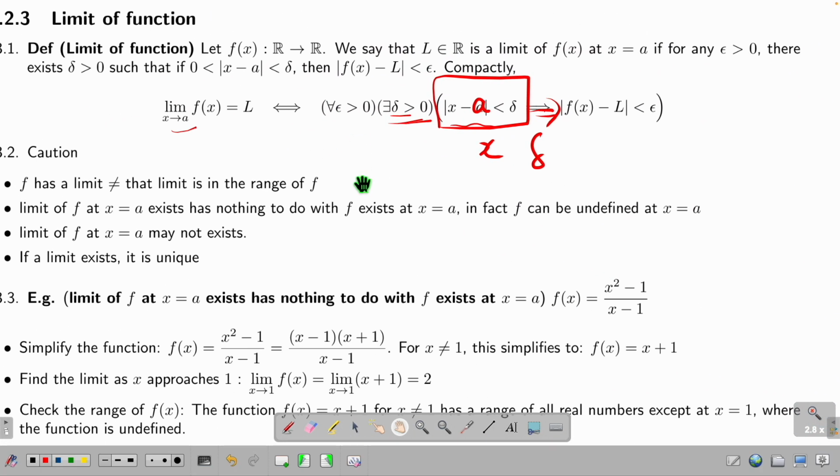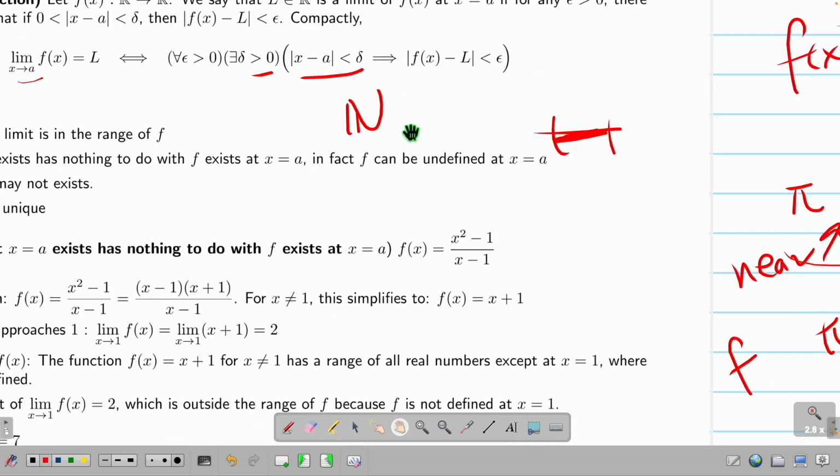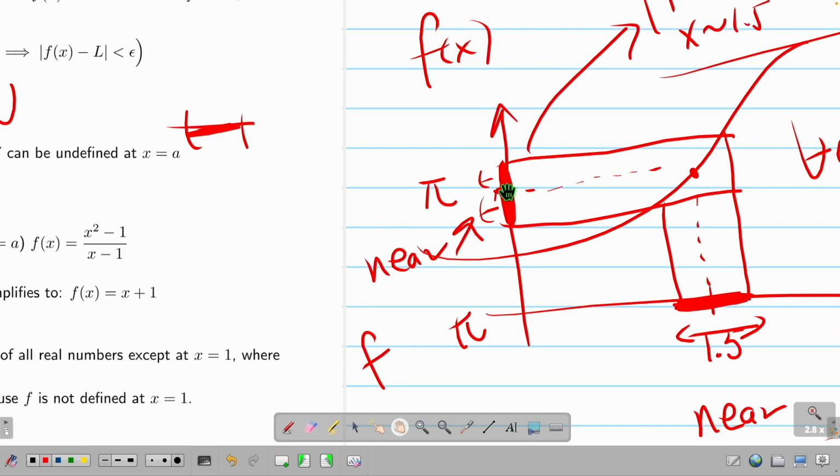So this is exactly the same thing as a sequence, but now I change to function. The only difference is for a sequence, you have an index 1, 2, 3, 4, 5 because you have natural numbers. Now you have real numbers, you don't have 1, 2, 3, 4, 5, you don't have order because it's an uncountable infinite. So you have to use this, okay? This delta has to be larger than 0. If this is 0, that means you don't have a range of x. This is saying that I have a range of x, which gives me f within your gap.